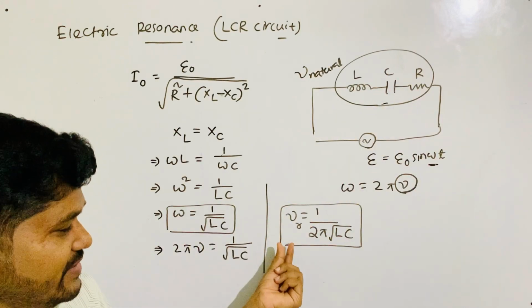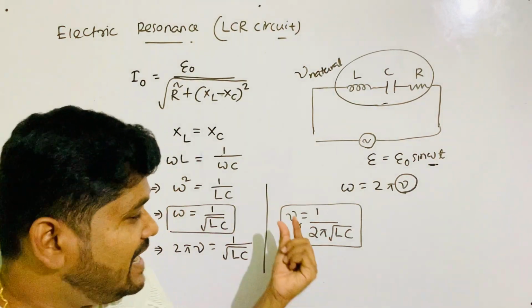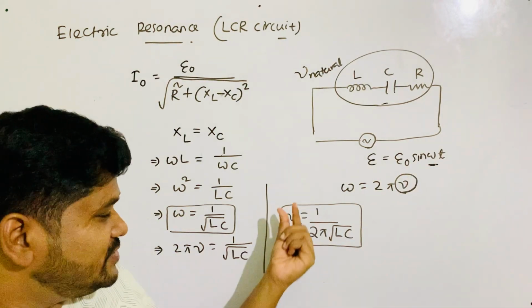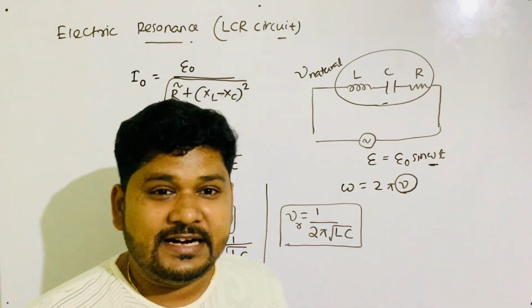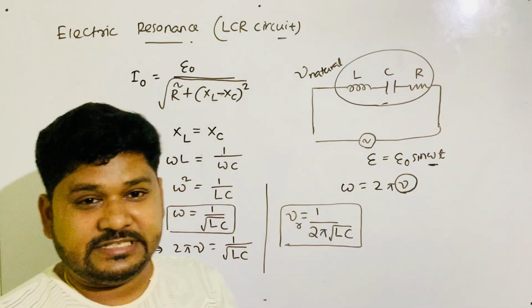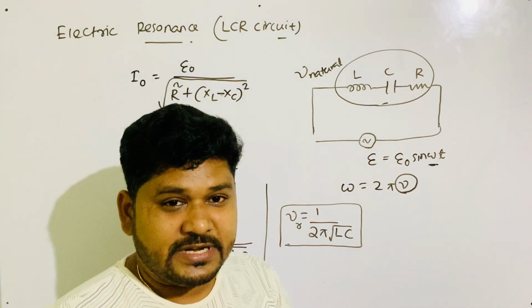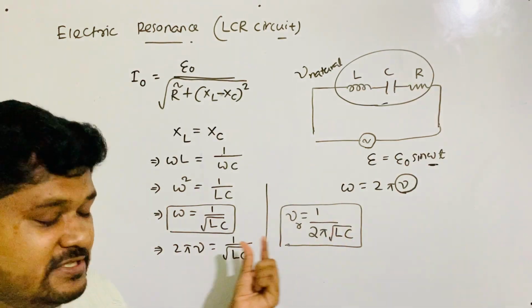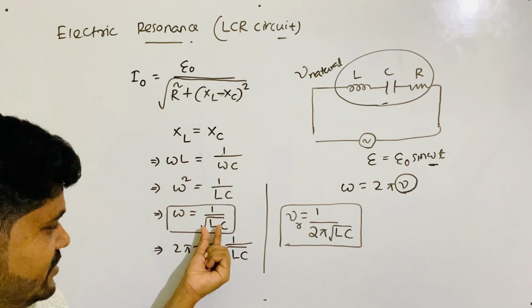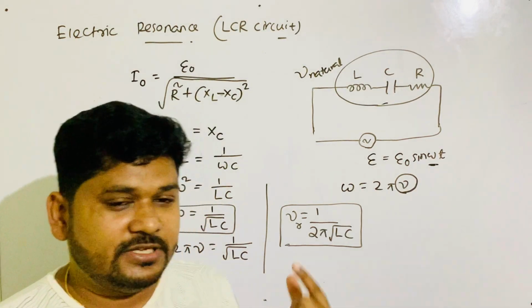They decide the natural frequency, and when it matches the forced frequency, resonance happens. You can remember omega equals 1 by root LC; this formula is also sufficient.